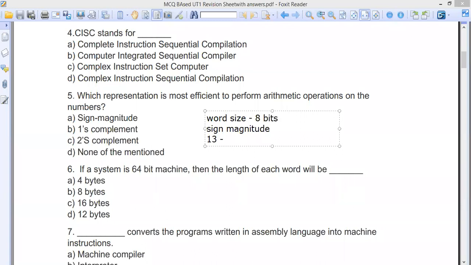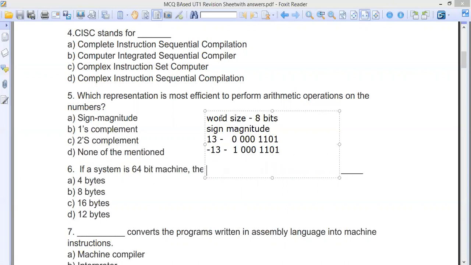13 is basically 1101, that is 8, 4, 1, and you have the remaining 3 bits, and one is for the sign. So if we have to represent minus 13 in sign magnitude, the sign bit is 1 and the rest remains as it is, there will be no change. So this is sign magnitude.